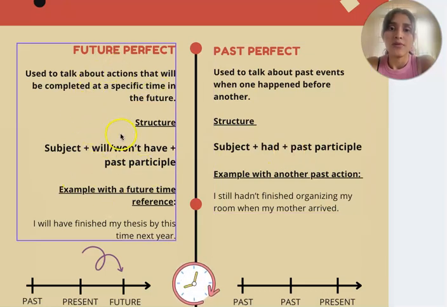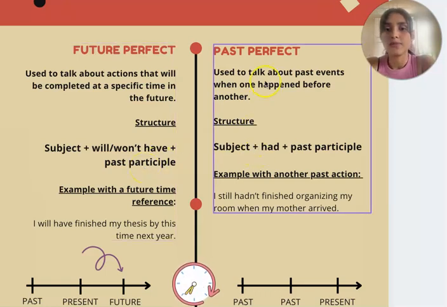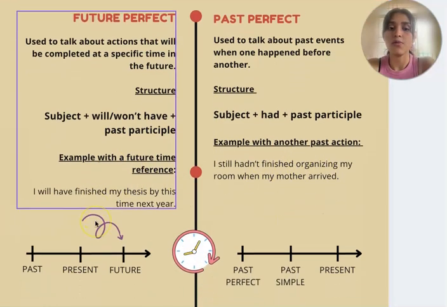In this case, for future perfect, the structure is the subject plus will or won't, a modal verb, with have plus past participle, the verb in the past participle form. In the case of the past perfect, we use the next structure: subject plus had plus past participle verb. We have here some examples for everyone.